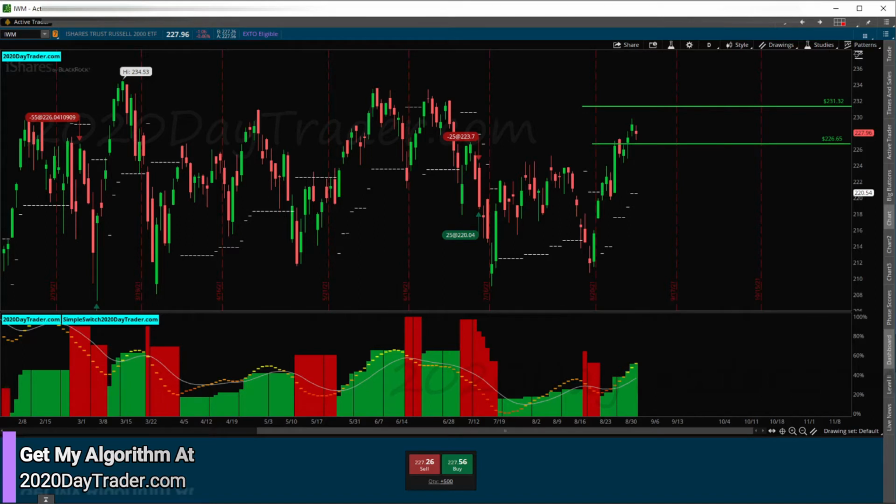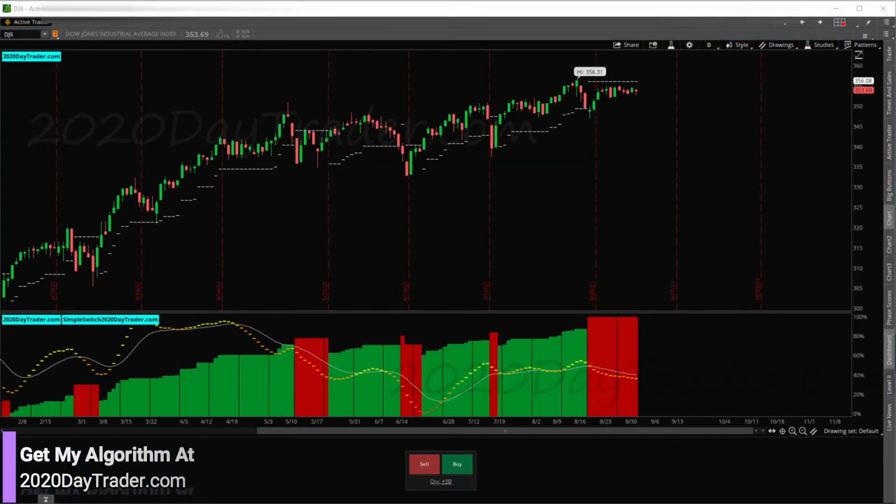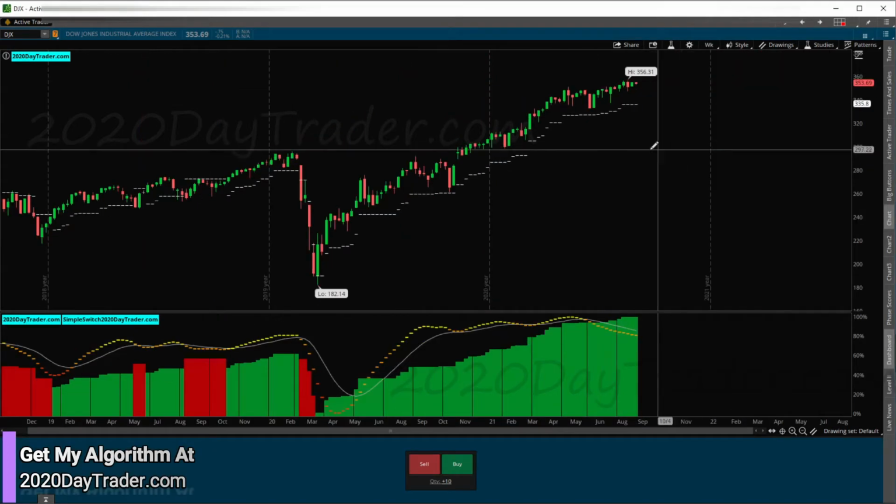Then the next one that we talked about was the DJX, Dow Jones. So Dow Jones on the daily, as we said last week, short term it still looks pretty bearish. If anything, this was a short back here when we talked about it, and sure enough, it's sideways to down. And then for the long term, for the Dow Jones, it looks good.